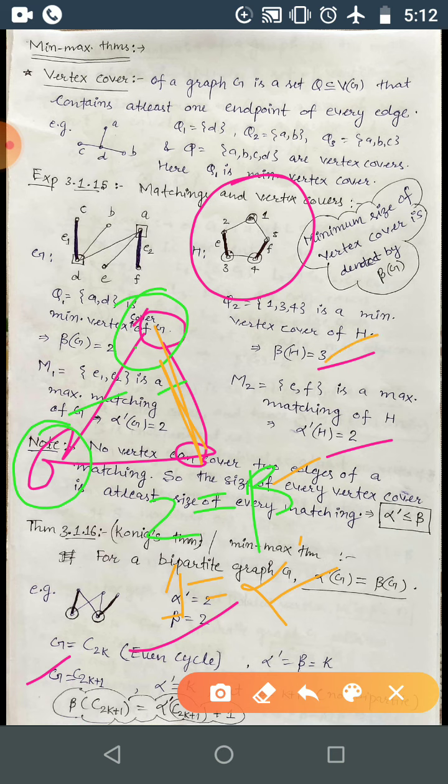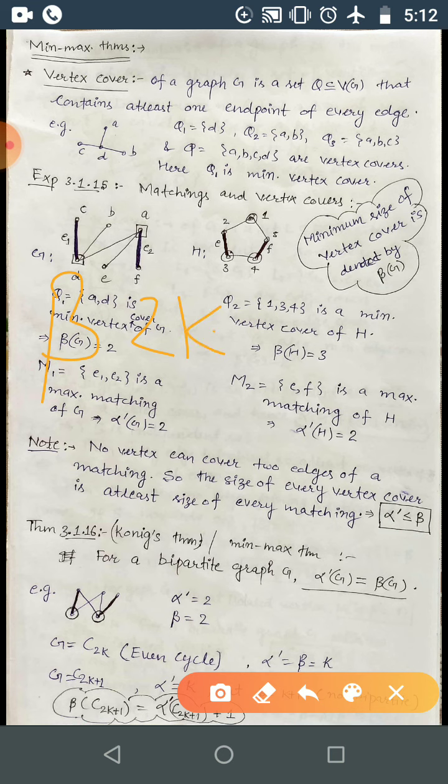Here also we have seen that beta is 3 and alpha dash was 2. Correct? So here also it is 1 greater. So in general you can say beta of C2K plus 1 is K, and alpha dash of C2K plus 1 was K minus 1.